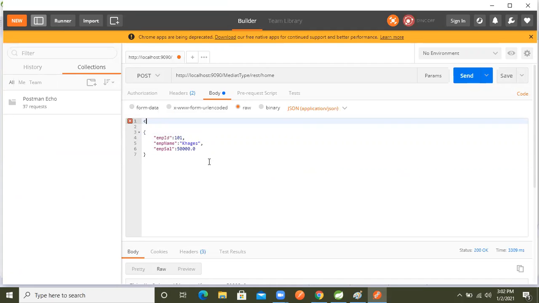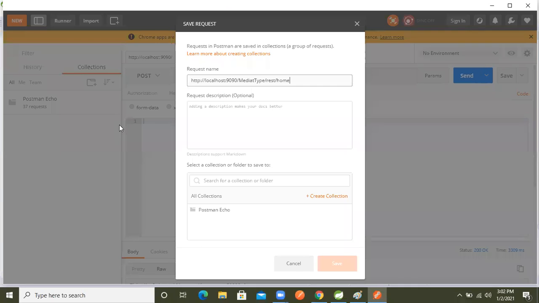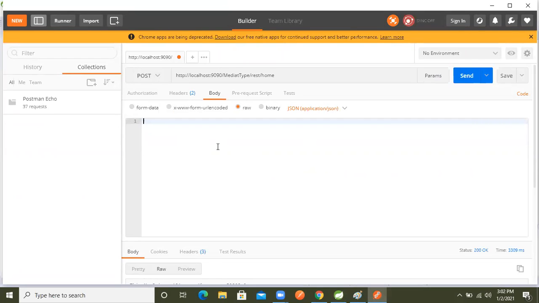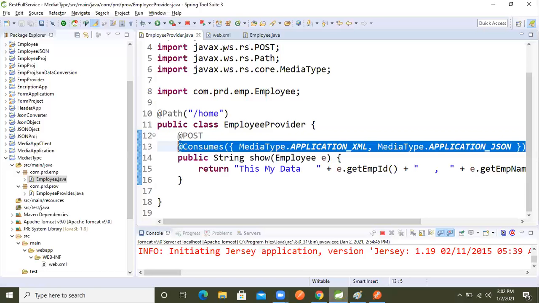Whenever we make the request as XML, I will remove this, guys, because it is already there, otherwise we may get confused later. If we want to send XML data, we go inside and select application XML. After that, in the tag, XML always uses tags, but what is the class name here?